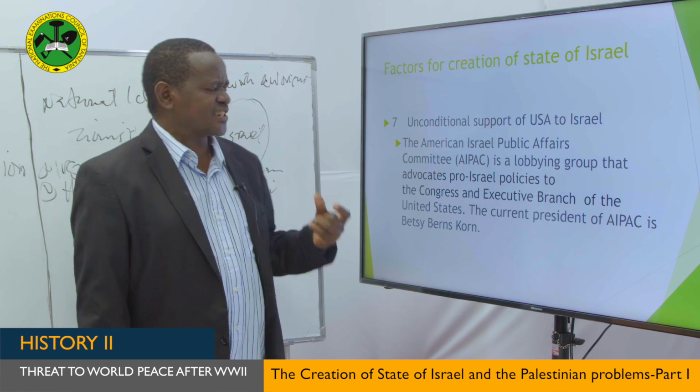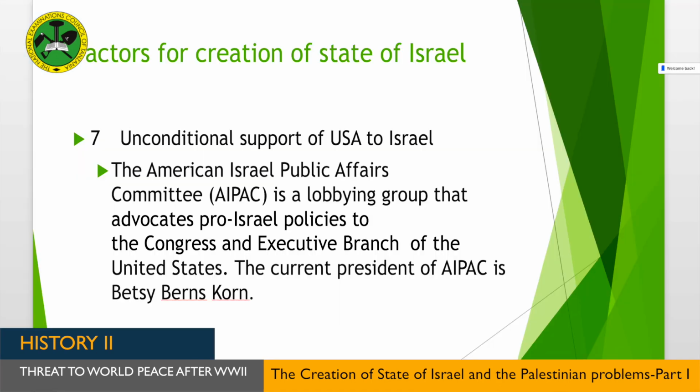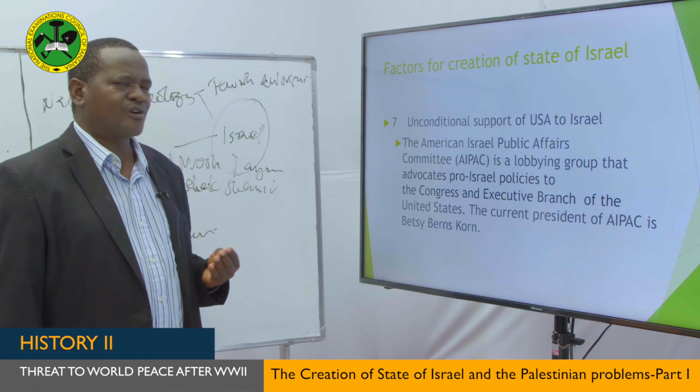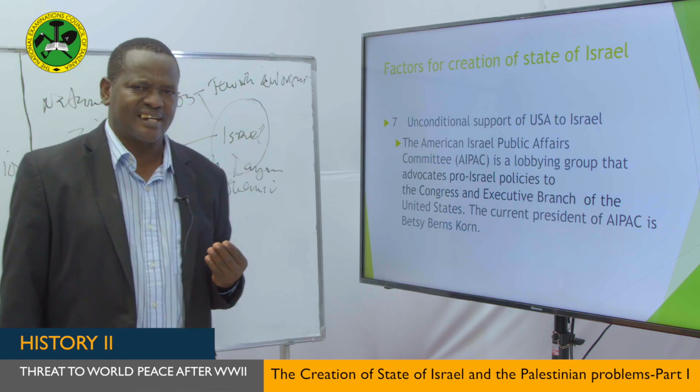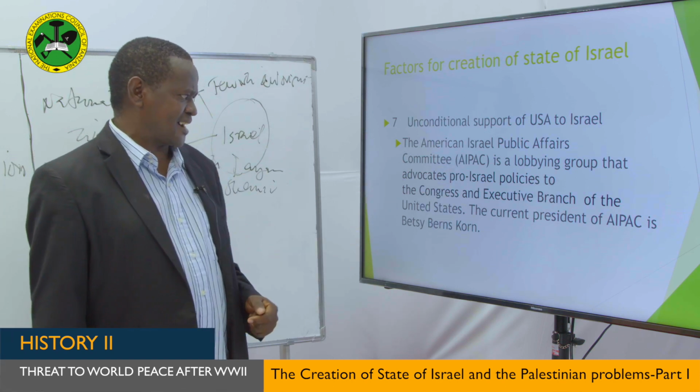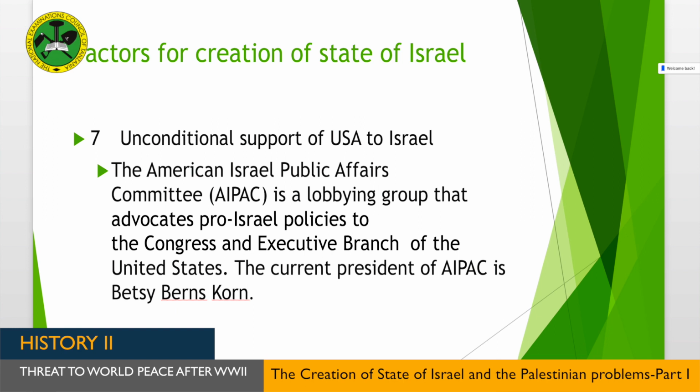Another factor for the creation of the State of Israel is the unconditional support of the USA to Israel. The United States of America had offered unconditional support to the new State of Israel. And why? Even today, as we speak, there is a very strong organization in America called AIPAC. AIPAC means America-Israel Public Affairs Committee.